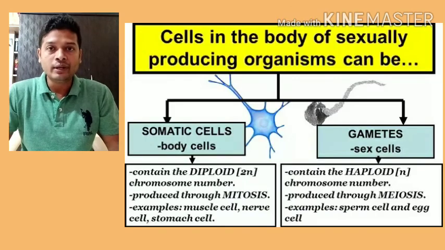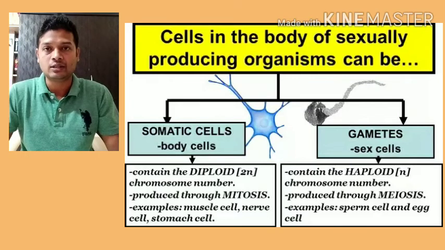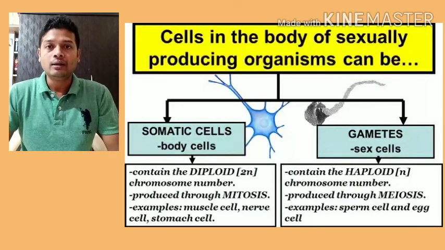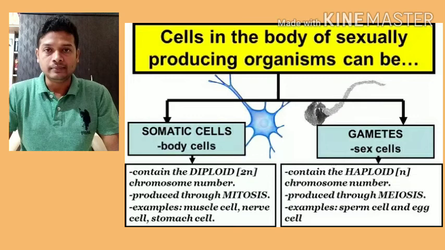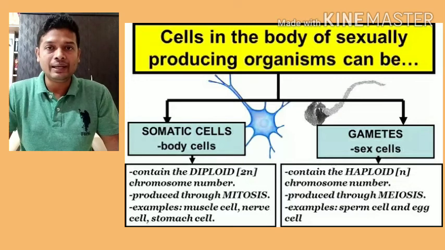Our entire body has two types of cells, namely somatic cells and gametic cells. Somatic cells are the cells of our body. Gametic cells are also the cells of our body, however they are present only in the reproductive organs. In males, gametic cells are present in the testes. In females, gametic cells are present in the ovary.